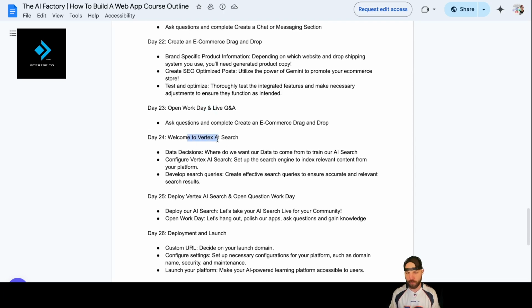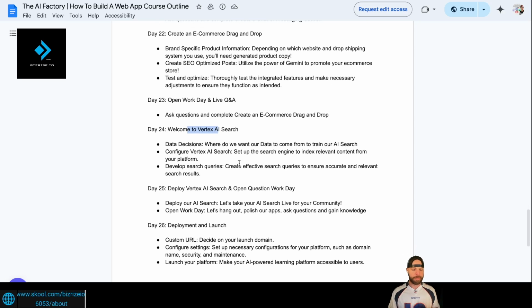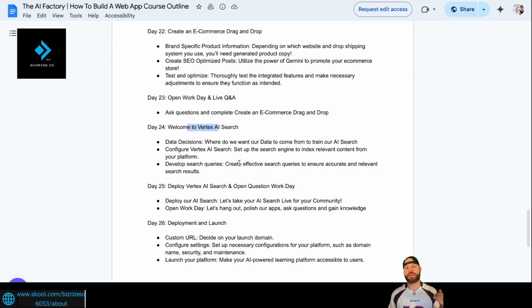Day 24, I love this one. Vertex AI Search is a cool feature you can add to your site to enhance your user's experience and provide another tool to help you generate an income. These things are awesome, especially if you're teaching a course. Teach it once, give it to the search bar. The search bar can find any information. It's incredible, and it has Gemini as well. You guys will love that.